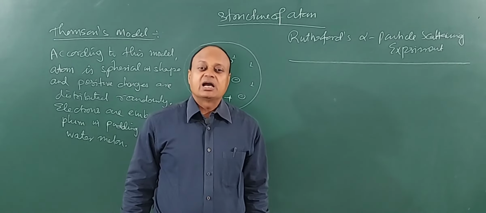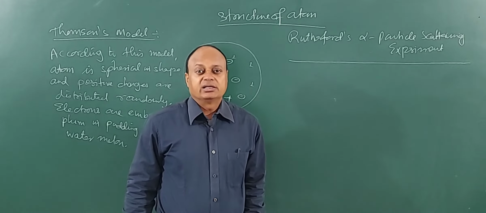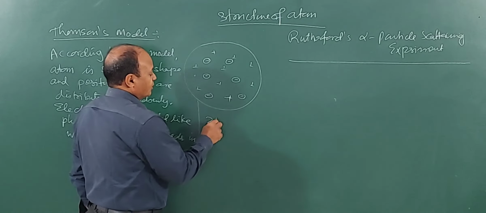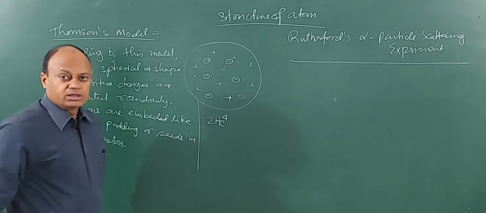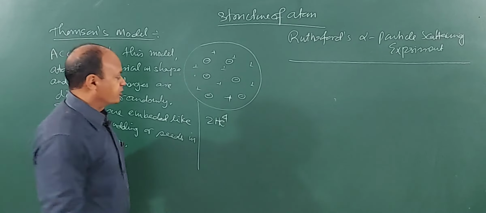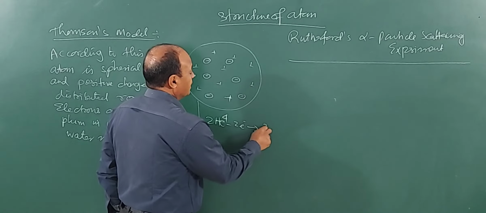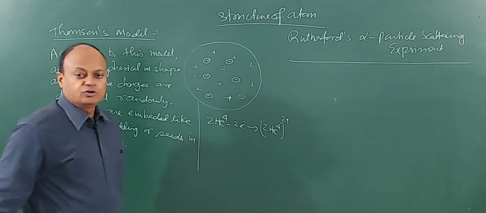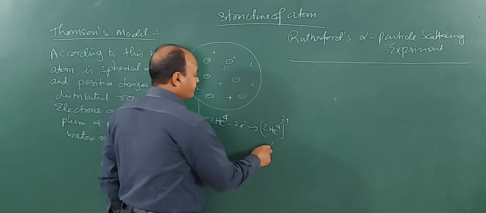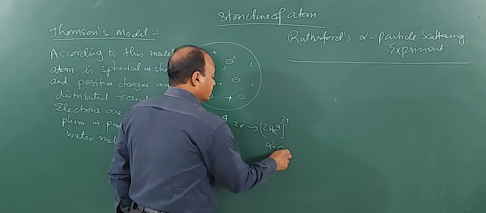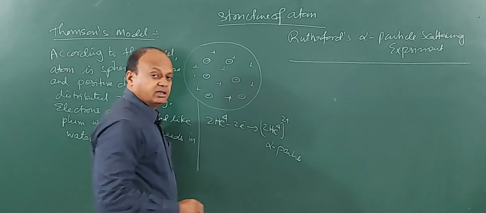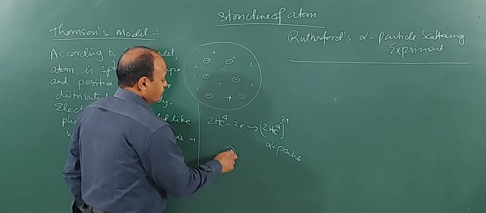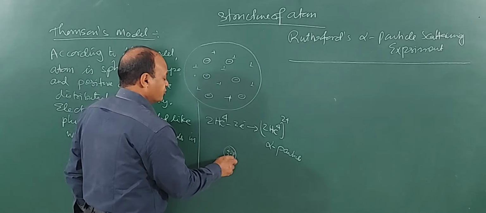And what are alpha particles? Alpha particles are actually fast moving helium nuclei. Do you know what helium is, children? Helium is 2He4. Now it has 2 electrons. If I remove these 2 electrons, they become 2He4, and what will be the charge on it? 2 plus. So this becomes an alpha particle. Every time I say alpha ray or alpha particle, you will know that it is a helium nucleus only. Nucleus meaning the electrons have been knocked out. This is the nucleus, 2 protons and 2 neutrons, but there are no electrons.